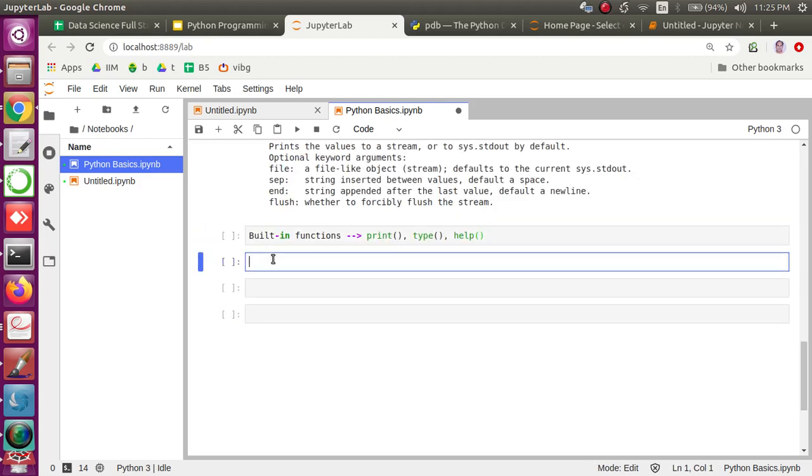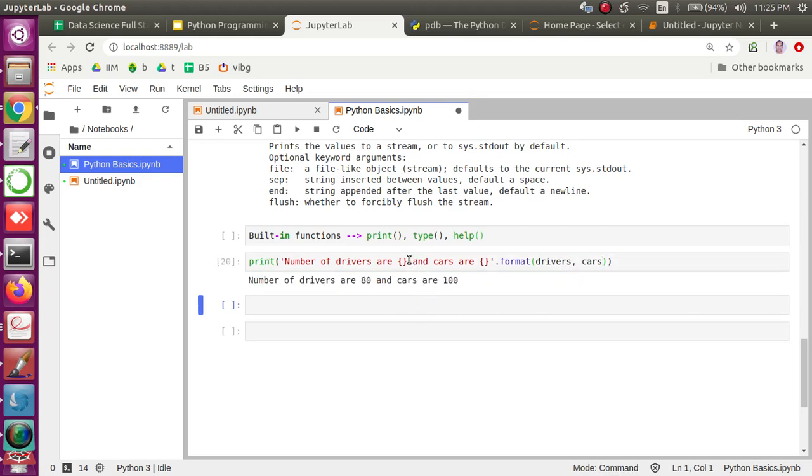So there is also an alternate way to use print. Let's say the number of drivers is this and cars is this much, and I want to print them. We can use a string format function to substitute the drivers and cars based on the placeholders we use. Now this format is not a built-in function.